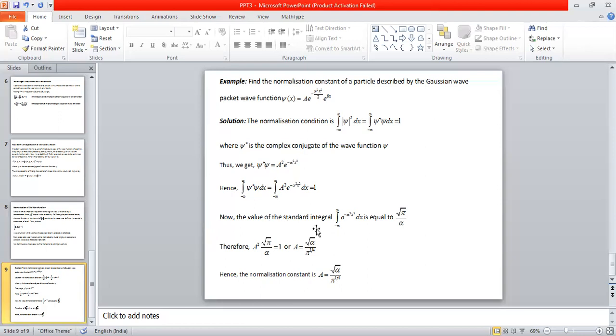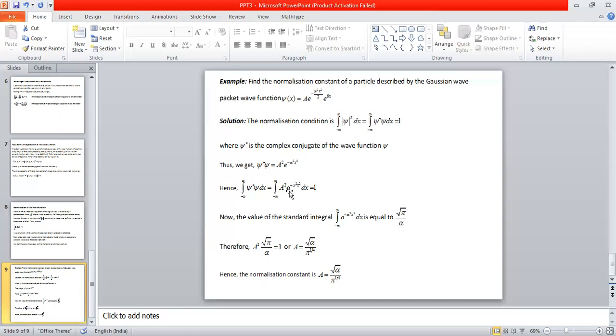So that is a standard integral. I'm not going to do all those standard integrals here. I'm just going to mention the value of this integral. The value of this particular integral from minus infinity to plus infinity of exponential minus alpha square x square dx is actually equal to root pi divided by alpha.